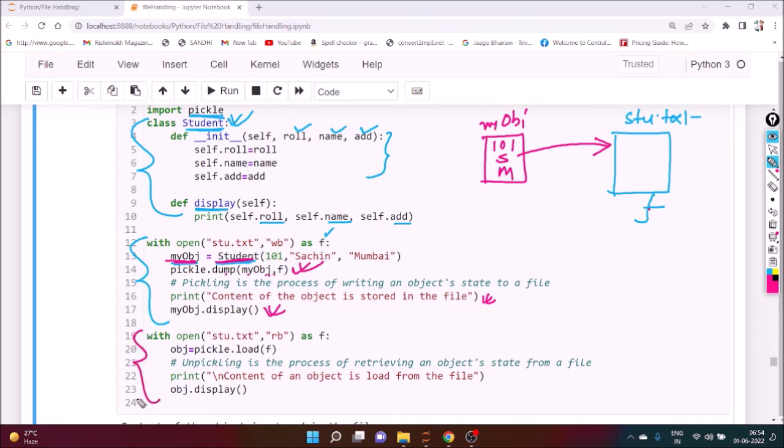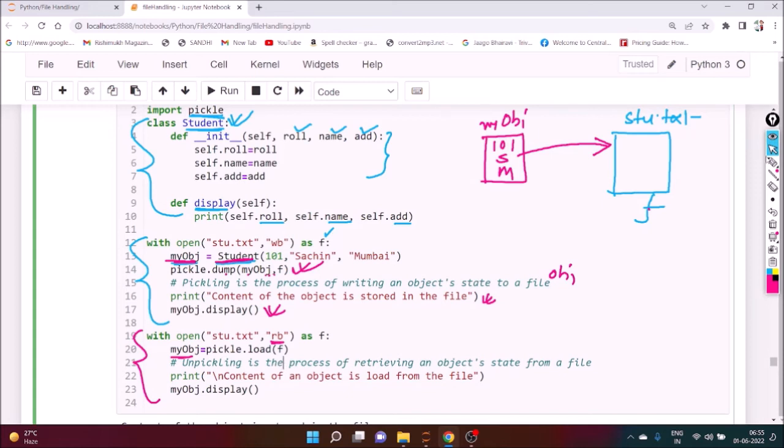This is the unpickling part. First of all, we have to open it in read mode. And here we write, suppose obj is another object, and we load it. Now, instead of obj, you can write my obj. Here also my obj.